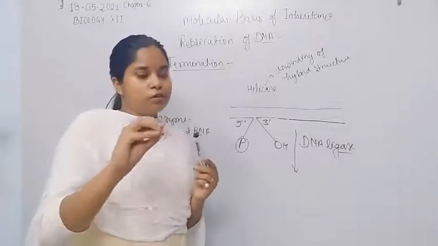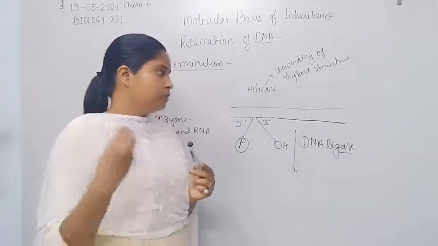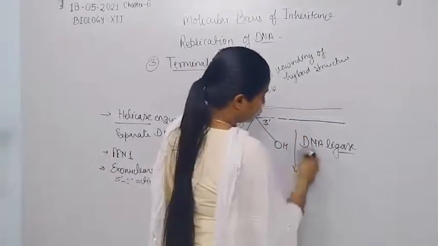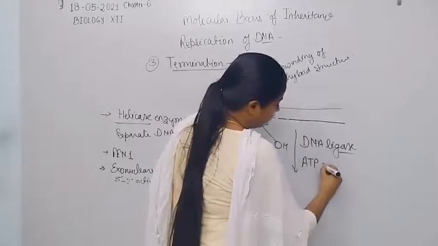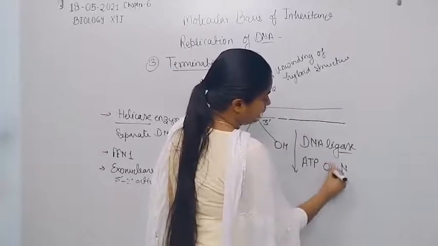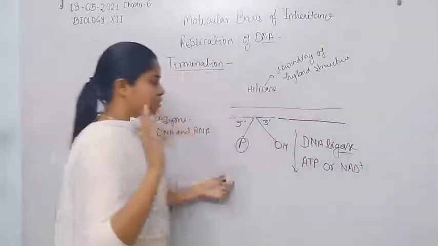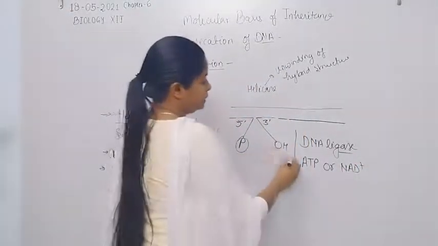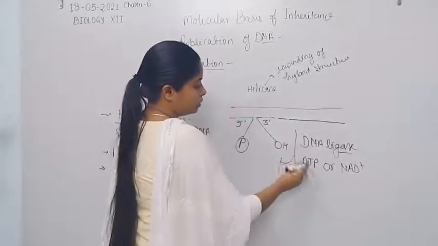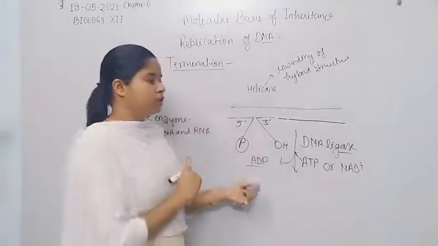So these electrons are a type of energy source which is given by the ATP molecule in most of the eukaryotes and archaebacteria. So ATP, and in some of the eubacteria or E. coli, NAD plus is used as an energy source. So they use energy and the phosphate group in the synthesis of the phosphodiester bond, and this ATP is released in the form of ADP or inorganic phosphate, or adenosine diphosphate.